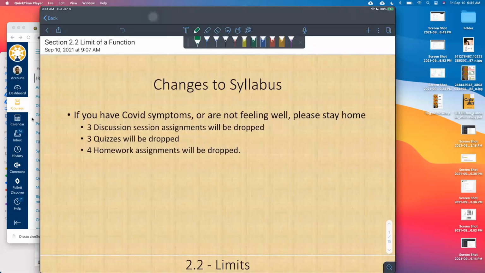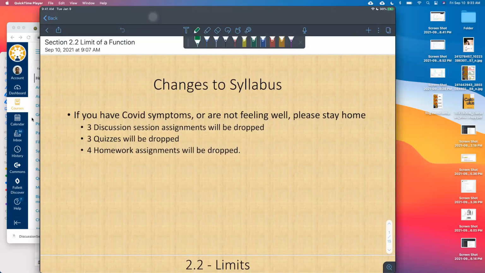Even if you have discussion, we're going to drop more than a normal number of discussion section assignments. In this case, we'll drop 3. So if you happen to miss one of them because you felt sick, you wake up not feeling well, just stay in bed, go to sleep, try to rest. Then that assignment will be dropped and it'll be as if you never missed it.